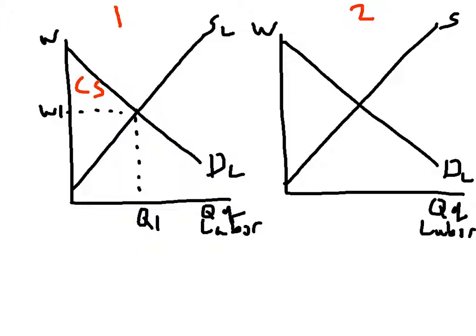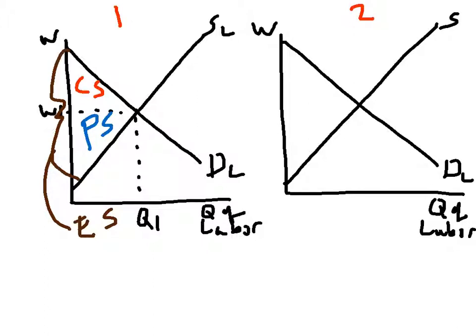And then this area here is producer surplus. And finally, when you add consumer surplus and producer surplus together, you get economic surplus. Now the first question was, in order for the minimum wage, the price floor, to be effective, would it be placed above or below the equilibrium wage rate?